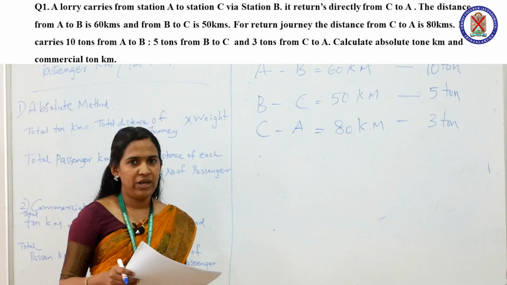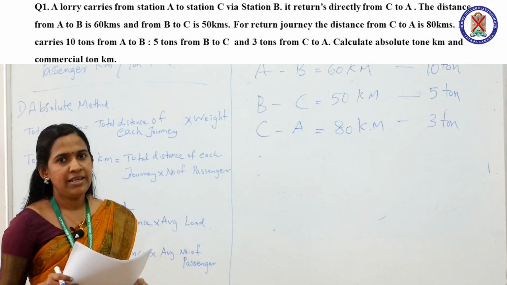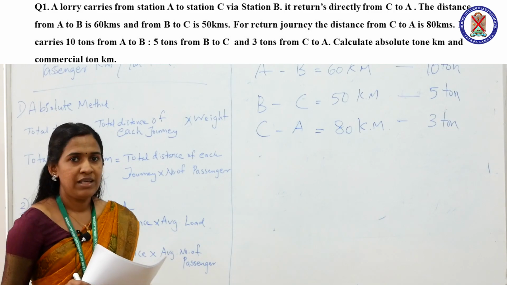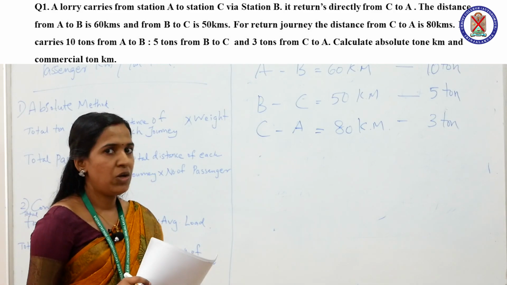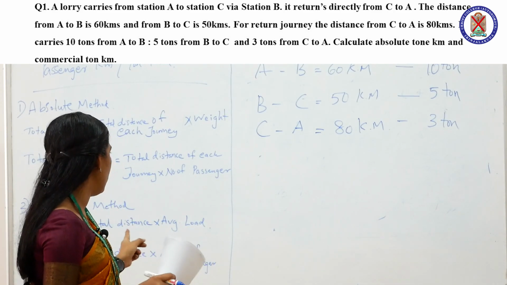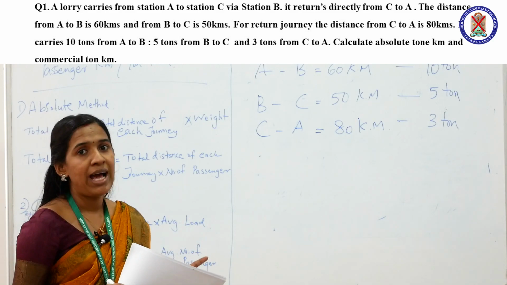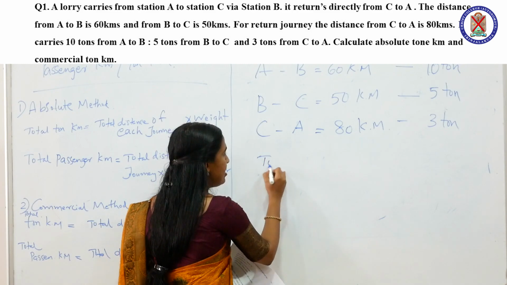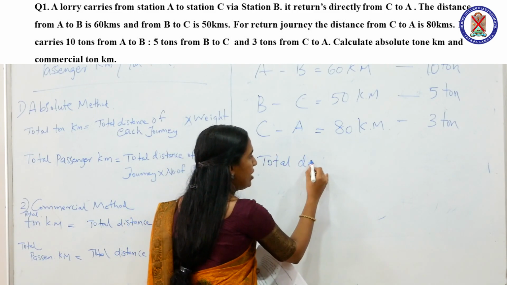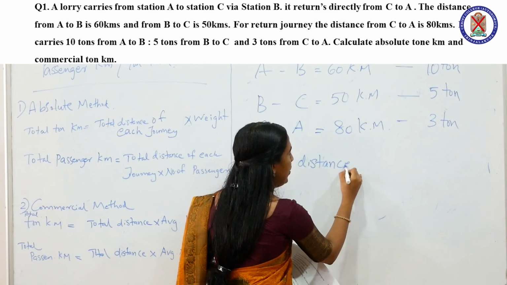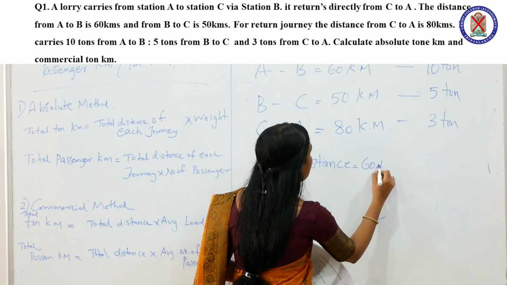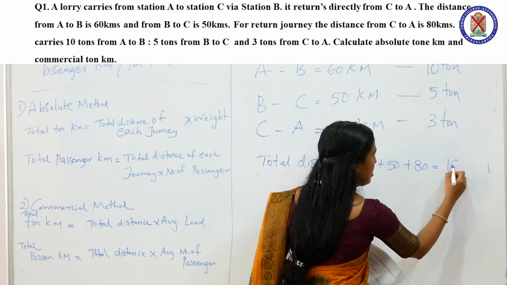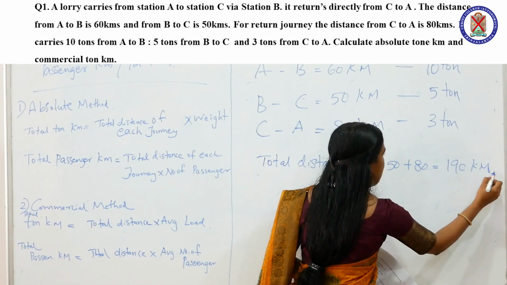Next, we have to calculate total ton kilometer using commercial method. The equation for calculating total ton kilometer is equal to total distance into average load. So, first of all, we have to calculate total distance travelled. Total distance is equal to 60 km plus 50 km plus 80 km. The total distance is equal to 190 km.